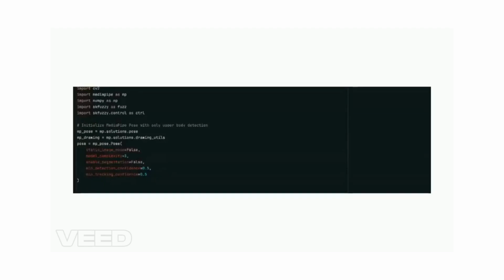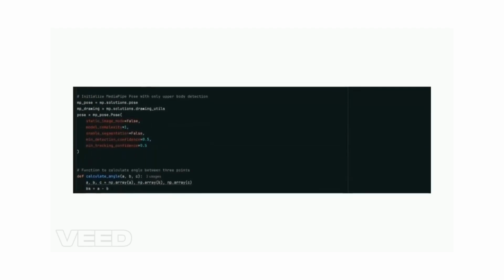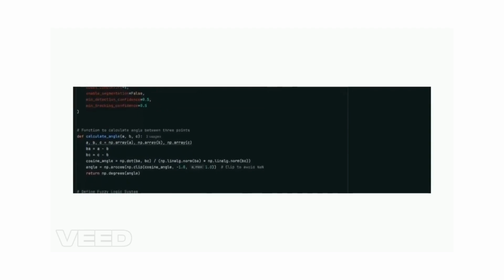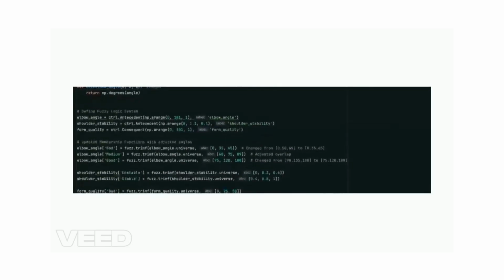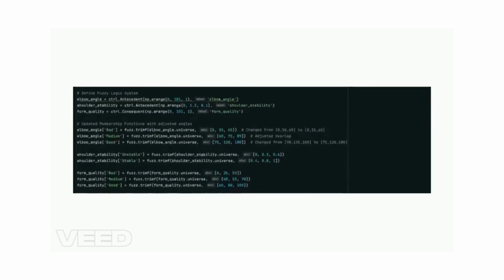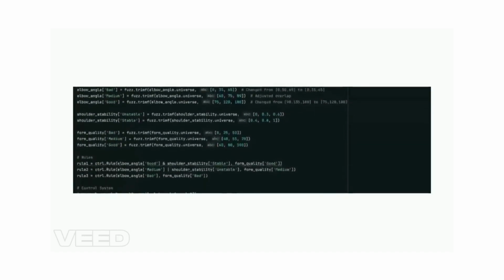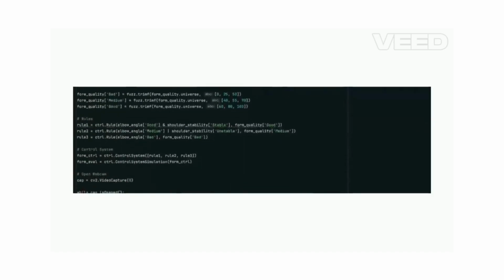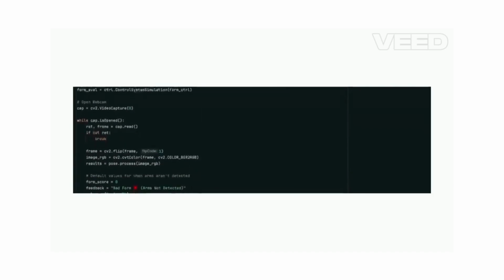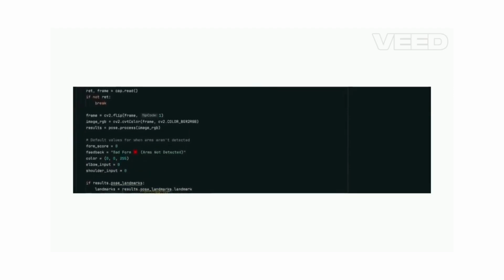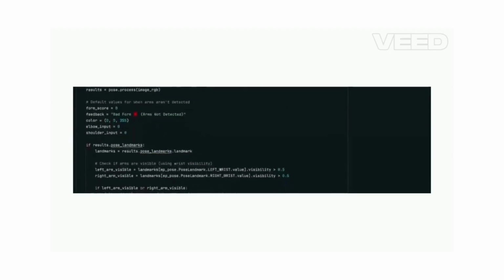The project combines MediaPipe pose estimation, a powerful tool from Google that detects key body landmarks like shoulders, elbows, and wrists in real time from camera input, with fuzzy logic, scikit-fuzzy. Instead of hard thresholds, fuzzy logic allows us to evaluate form in a more human-like graded way. For example, an angle of 85 degrees might still be good, 65 degrees could be bad, and 45 degrees is likely bad. This mimics how a human coach would assess your form, not binary but context aware.